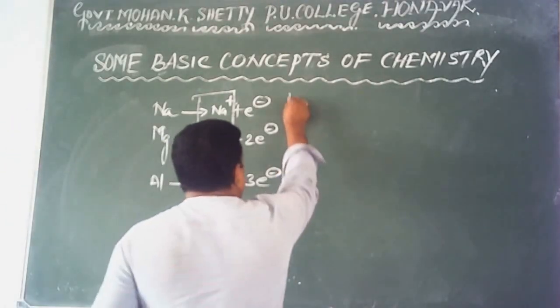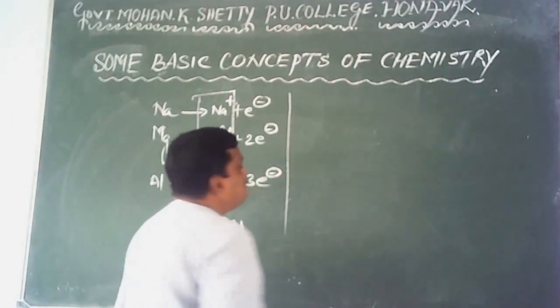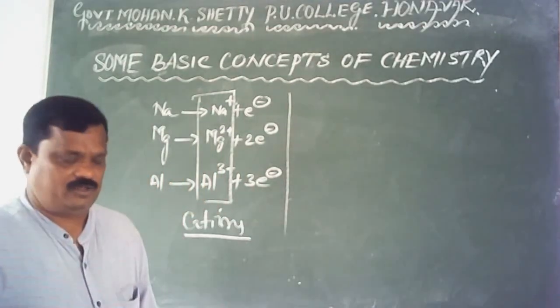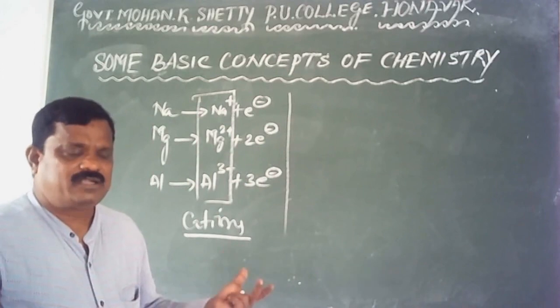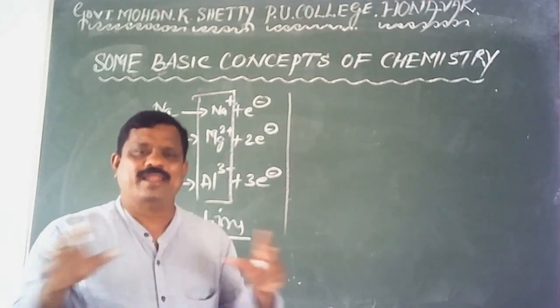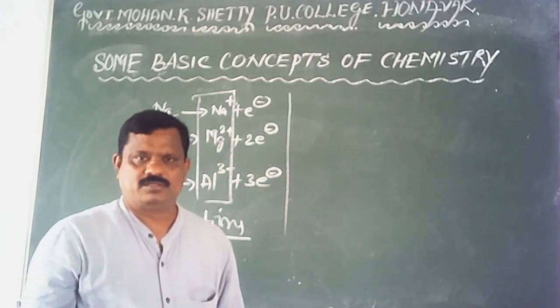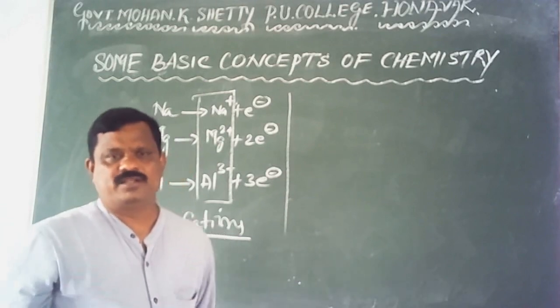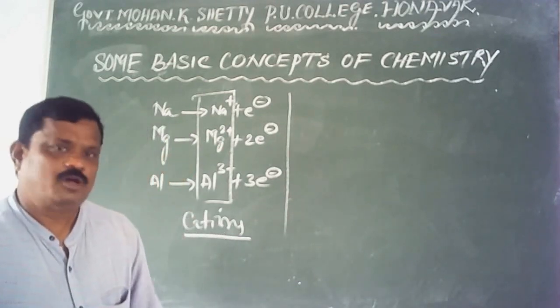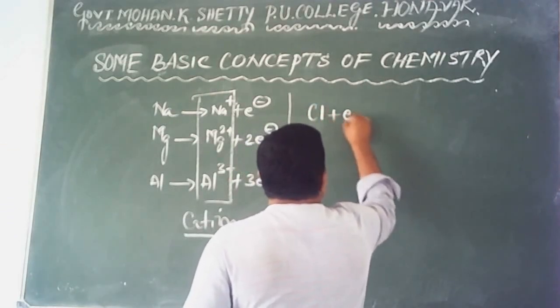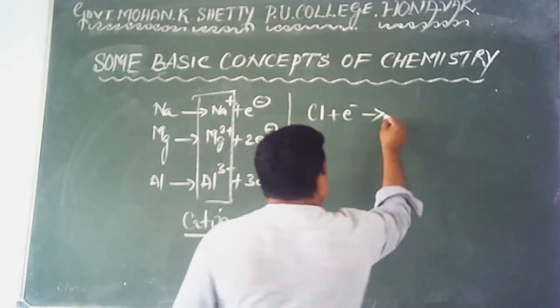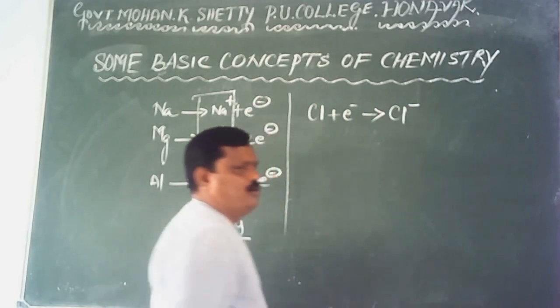Let me say something about anions. How are they formed? When more electronegative elements gain one or more electrons. Here a chlorine atom, by gaining one electron, gets converted into chloride ion.